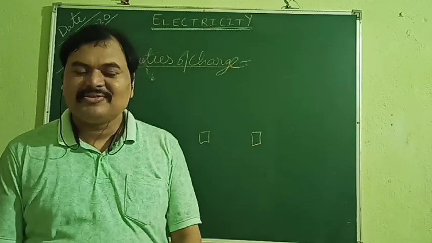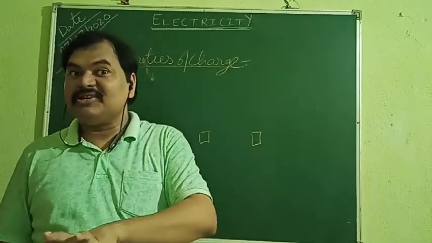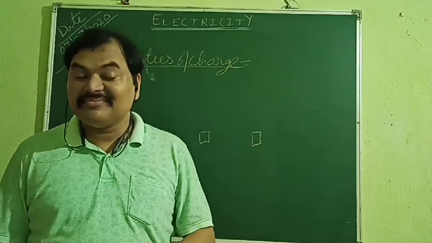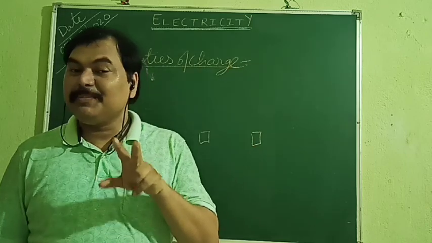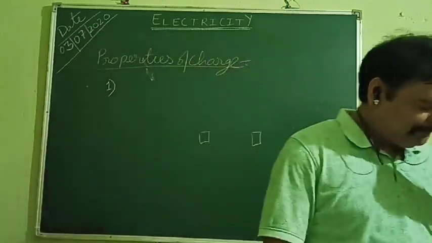Okay. So what happened? The nature of the first friend was balanced by the nature of the second friend. Although there is nothing like negative and positive, their nature was opposite. That's what happens with the case of charge. Okay.